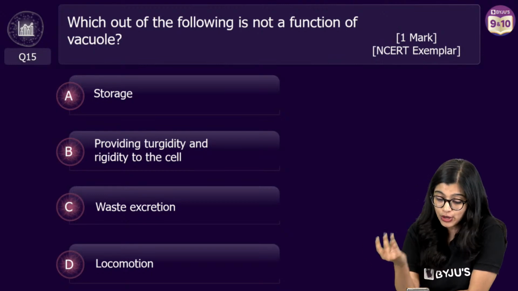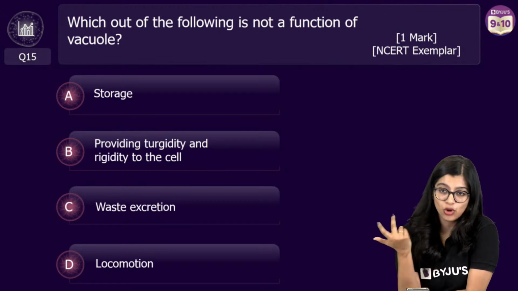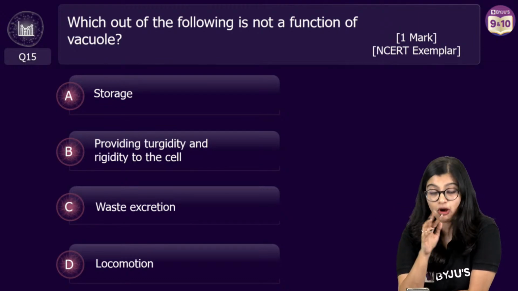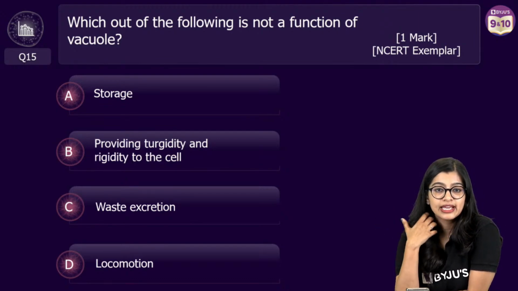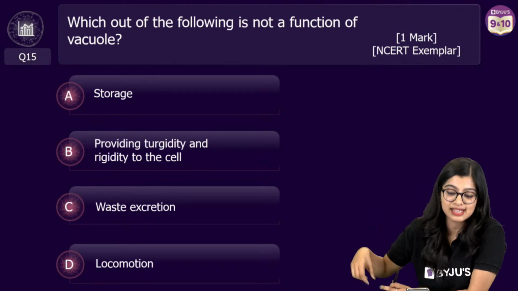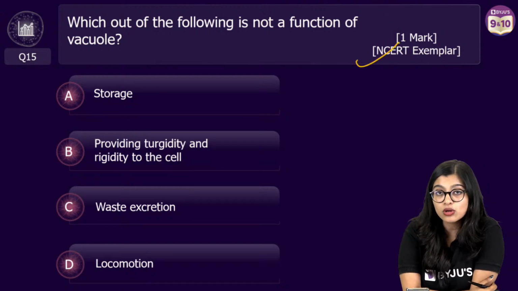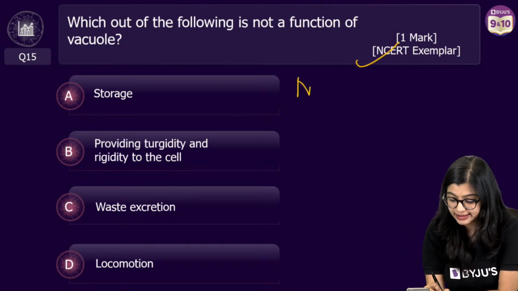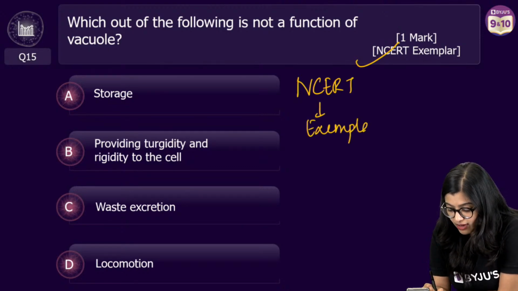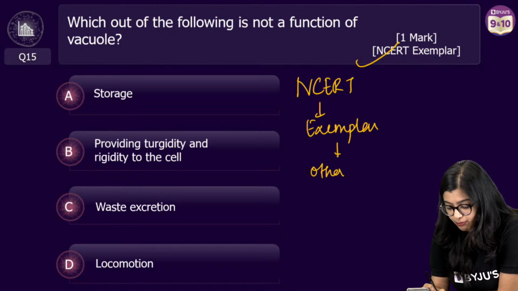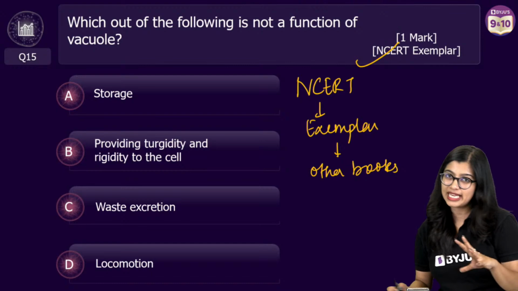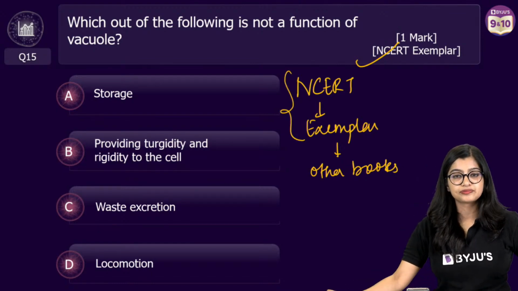For those of you who have tests tomorrow, I would always recommend that after the live stream, you can just put this on 2x, watch the questions, pause, solve, then go ahead, right? This is in your NCERT Exemplar, grade 9. And you know that when you are studying, you have to do NCERT textbook questions, you have to do exemplar questions, then we will move on to other books. This is the pedagogy, or this is the flow that we will follow, because normally in your examination they will ask you from these two.